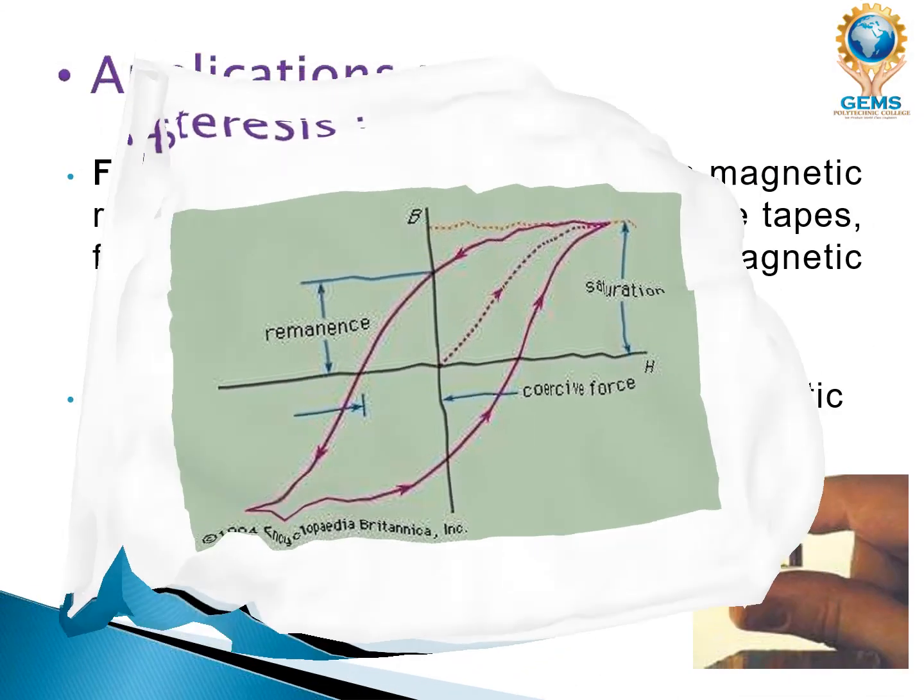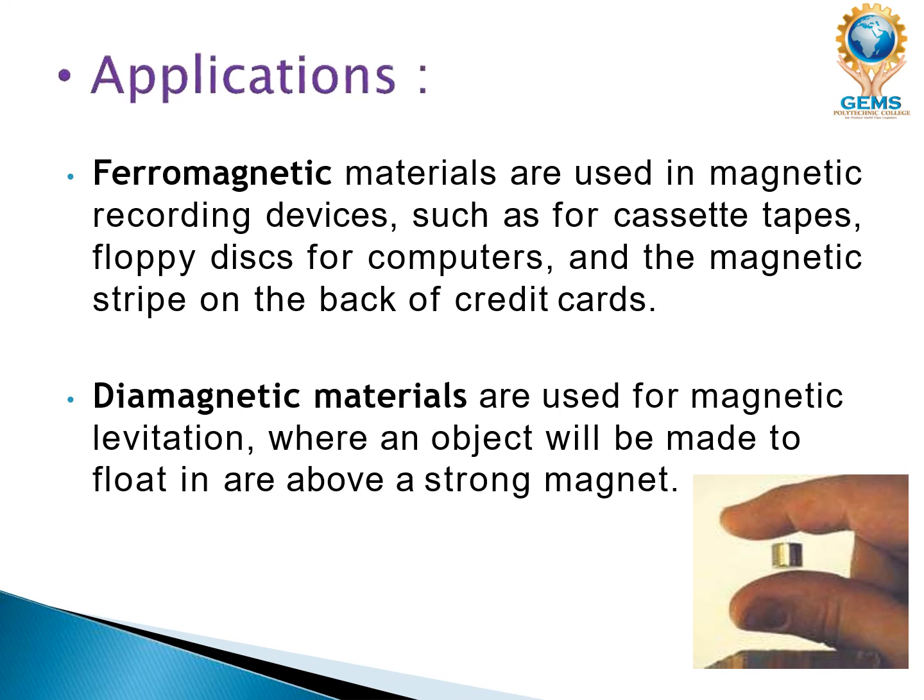When we see the applications, ferromagnetic materials are used in magnetic recording devices such as cassette tapes, floppy disks for computers, and the magnetic strips on the back of credit cards, because ferromagnets have permanent magnetic properties. Diamagnetic materials are used for magnetic levitation, where an object is made to float above a strong magnet.